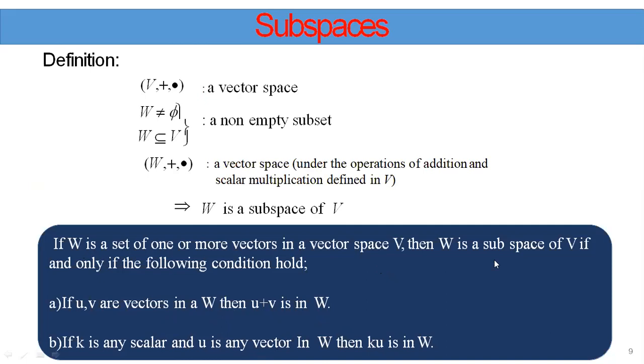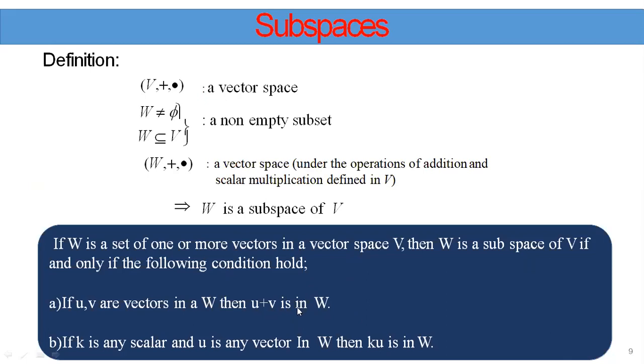So here, W is a subspace of V if and only if the following conditions hold. If and only if means we take W as a subspace of V, the two conditions hold. If the two conditions hold, then we say that W is a subspace of V. We can easily prove this theorem also.